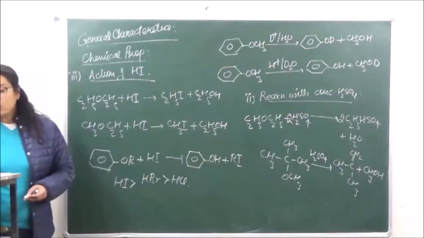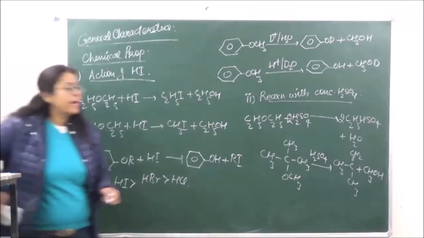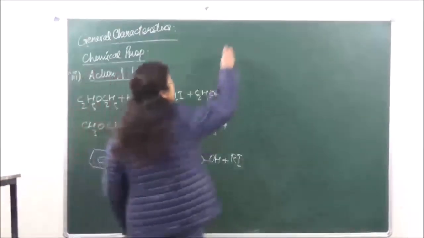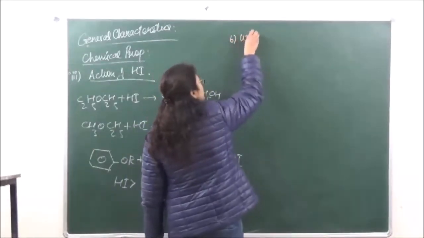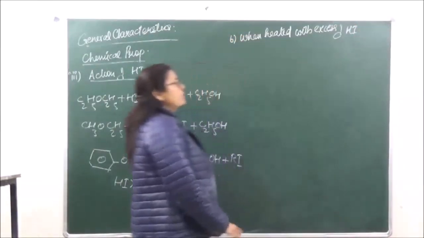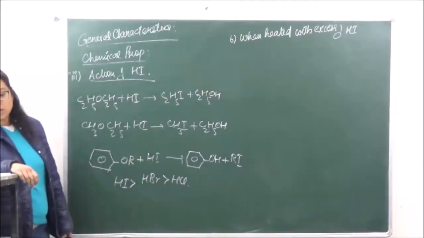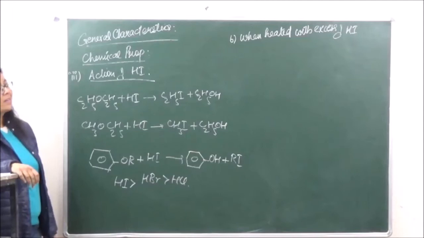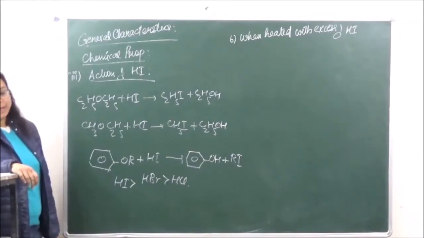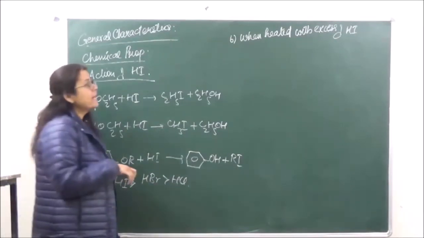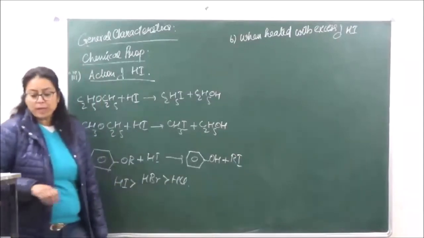The second is when we are heating with excess of HI. In this case, we will see that there is no alcohol formed. It is only going to be iodide, and the water molecule is going to be eliminated.